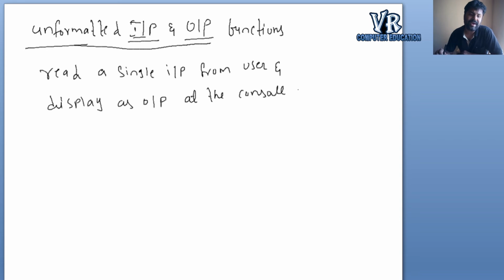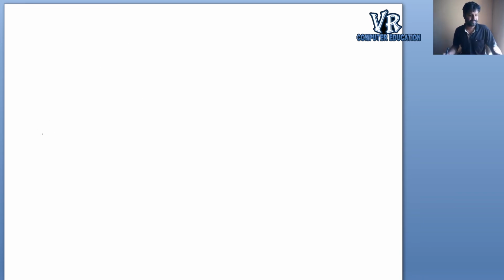So what is the use of unformatted input and output functions? They read a single input sent by the user and display the value as the output at the console. So first we will see unformatted input functions.